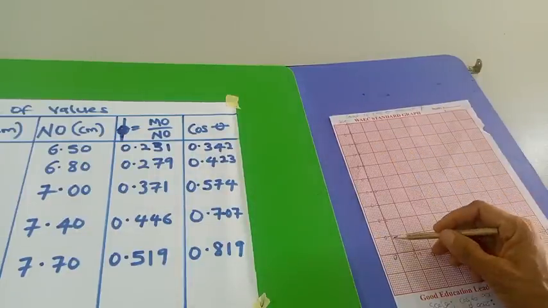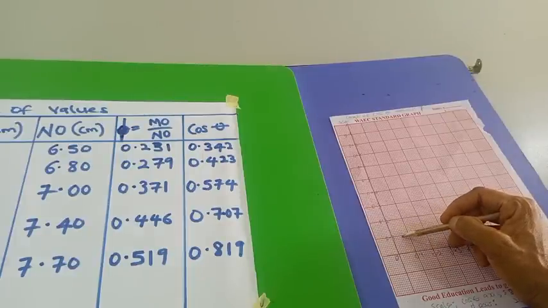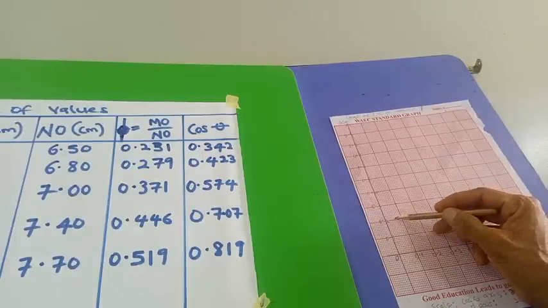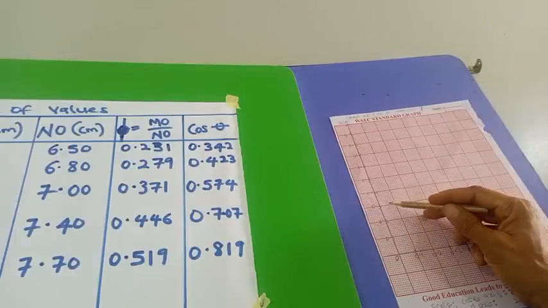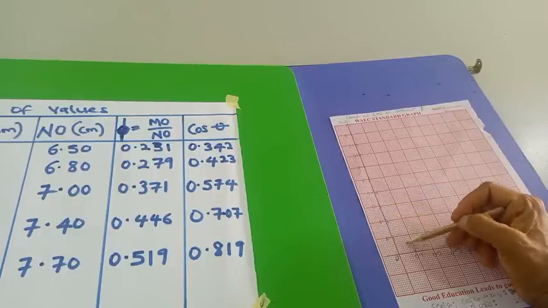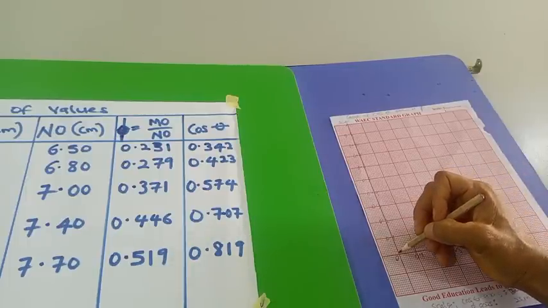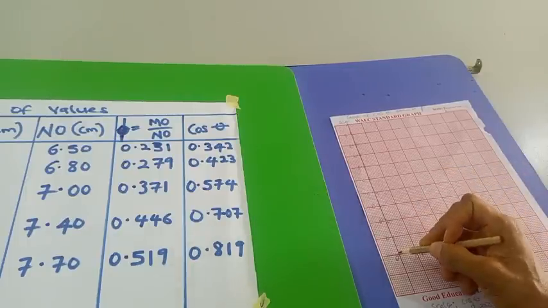Now 0 to 0.1, 0.1 to 0.2, you can see that from here to here is 0.1. When you add another 0.1, you get this. Add another 0.1, you get this, which means that the interval is 0.1, and we have 10 boxes inside. So 0.1 divided by 10 will give you that this tiny line, each of these is 0.01.